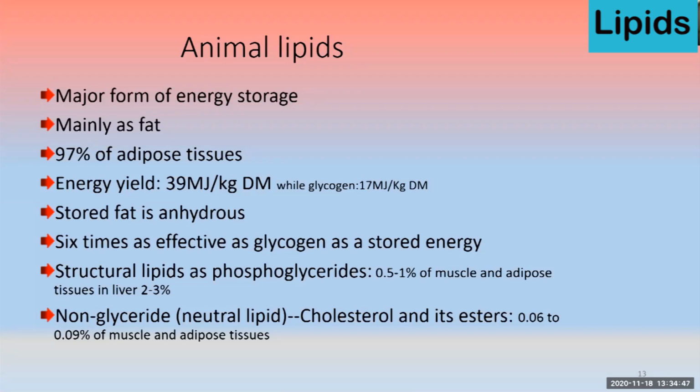Structural lipids are in the form of mostly phosphoglyceride, and they are present in muscles and adipose tissues. And in liver, there is only 2 to 3% of the phosphoglyceride. Non-glyceride or neutral lipid like cholesterol and the esters of the cholesterol, they are again present in the muscles, but their amount is less as compared to the structural lipids.